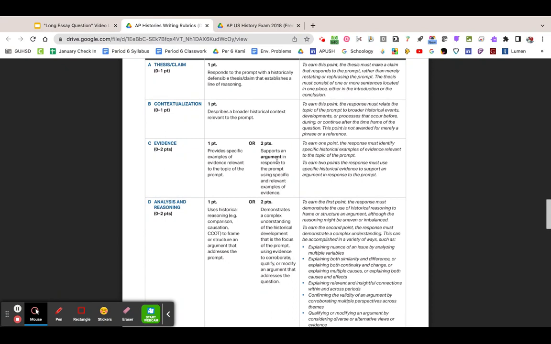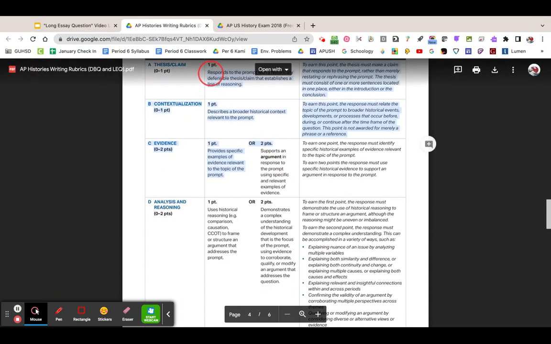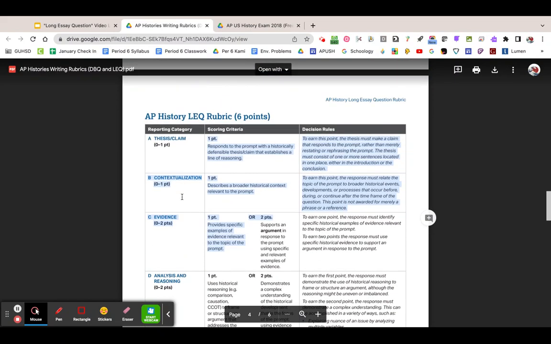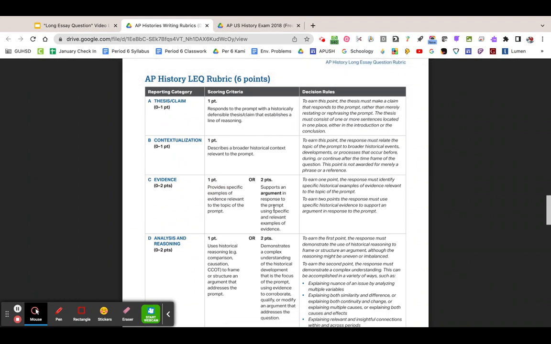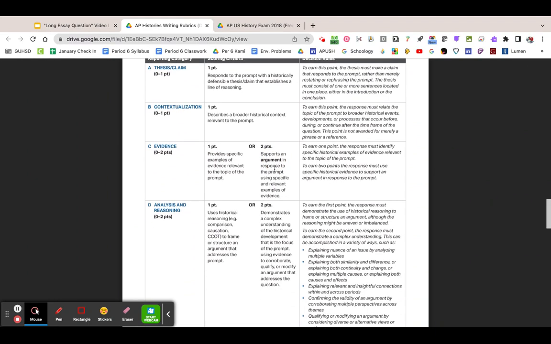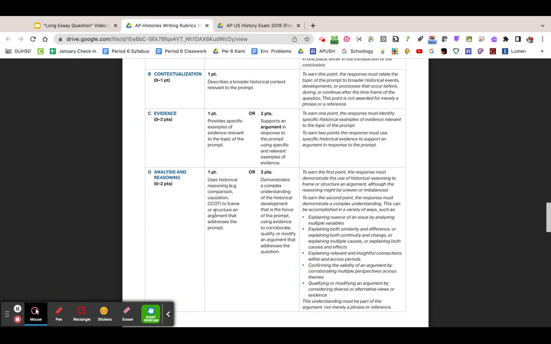So the goal of this class actually is to try to do these 4 points. Let's do a contextualization. Let's do thesis. Let's have maybe 3 to 4 key terms and have those 3 to 4 key terms support your argument. Now, in your argument, if you are able to use comparison, causation, continuity, change over time, aka our historical thinking skills. So if you're able to say this shows that one was similar, or this shows that something was different, or this shows a cause, or this shows effect, or this shows a continuity or a change, now you're showing some kind of complex reasoning and analysis, and now I have to give you another point.